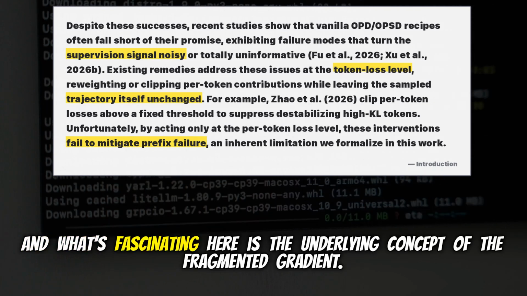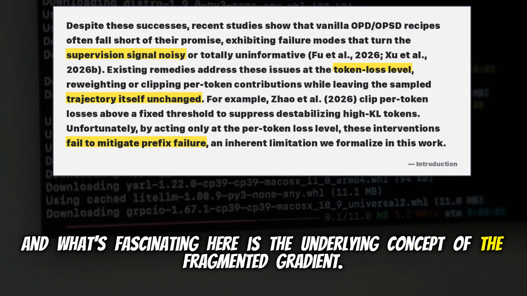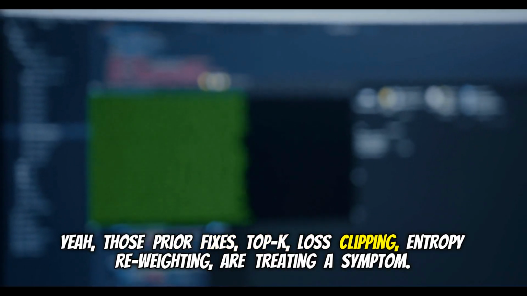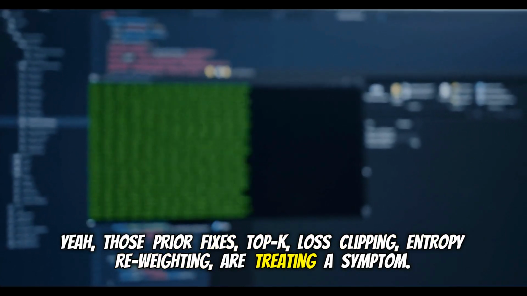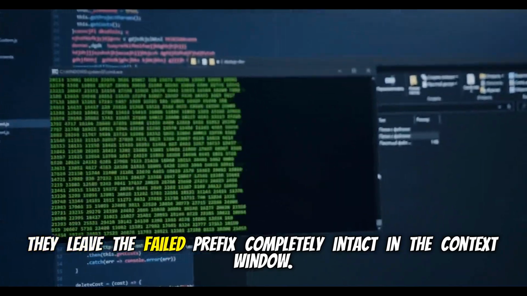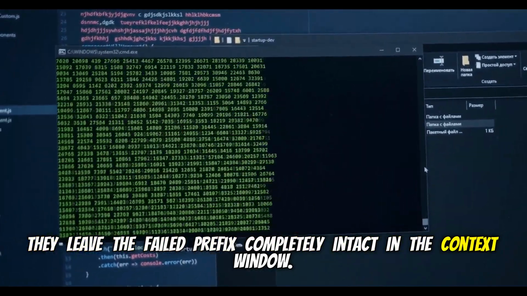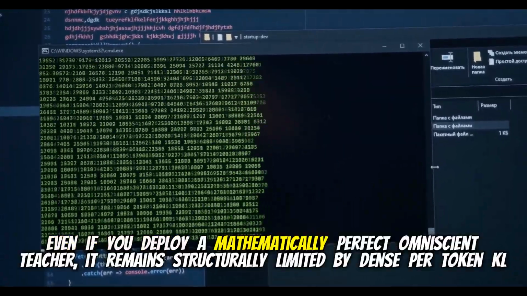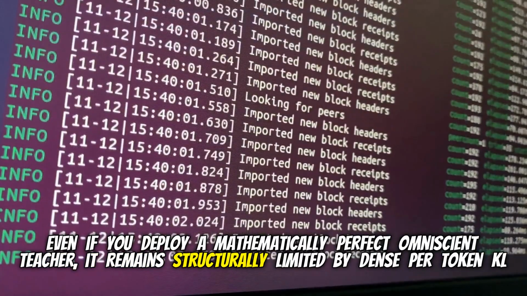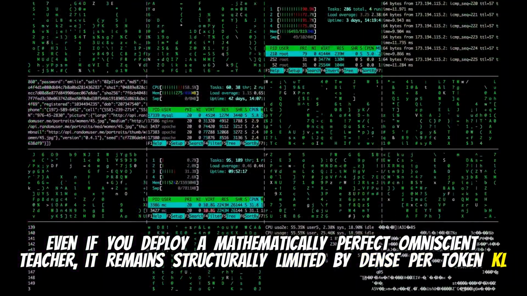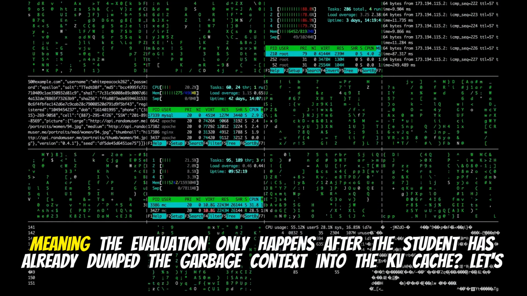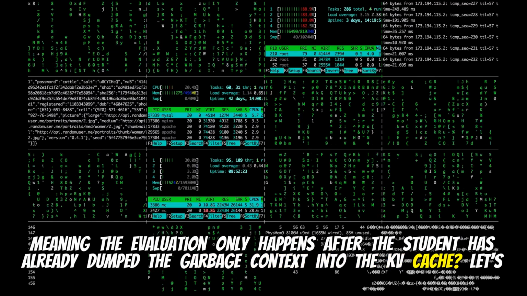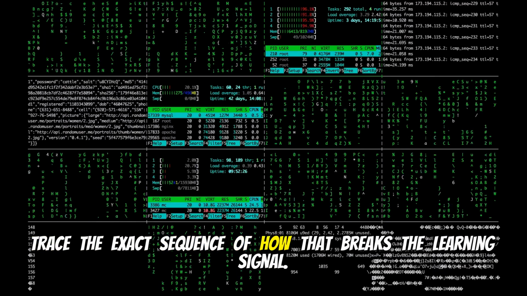No. And what's fascinating here is the underlying concept of the fragmented gradient. Yeah, those prior fixes, top K, loss clipping, entropy reweighting, are treating a symptom. They leave the failed prefix completely intact in the context window. They don't touch the airborne car. Exactly. Even if you deploy a mathematically perfect omniscient teacher, it remains structurally limited by dense per token KL because it evaluates post hoc. Meaning the evaluation only happens after the student has already dumped the garbage context into the KV cache. Let's trace the exact sequence of how that breaks the learning signal.